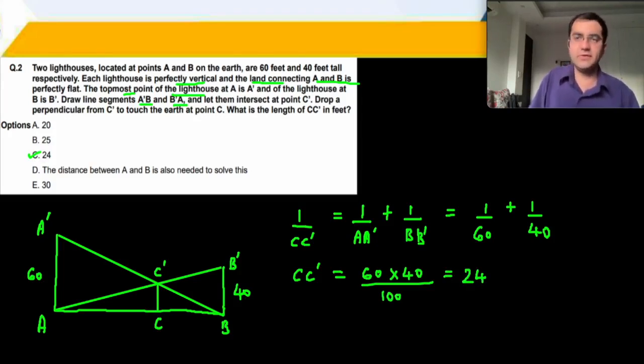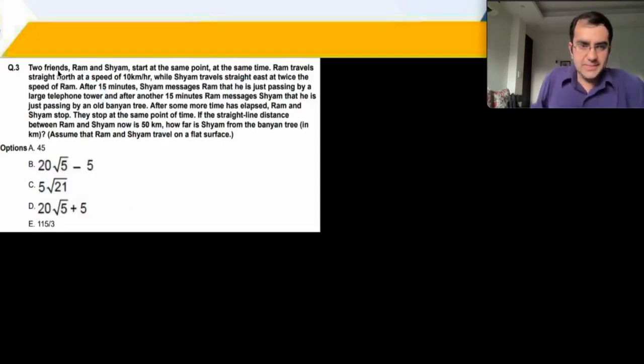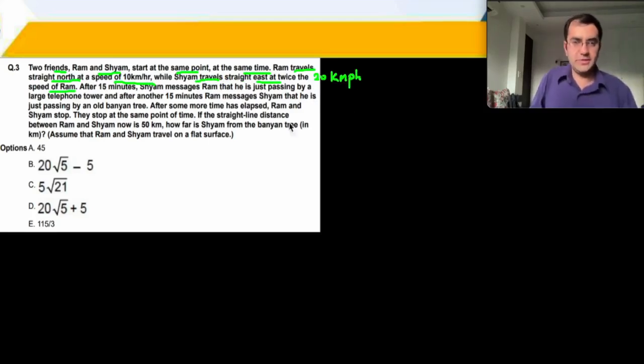Again, very, very straightforward. Question number 3 is slightly tough. There are two friends, Ram and Shyam. They start at the same point at the same time. Ram travels north at a speed of 10 kilometers per hour. Shyam travels east at twice the speed. So that is 20 kilometers per hour. Now, after 15 minutes, 15 minutes is 1/4 of an hour.